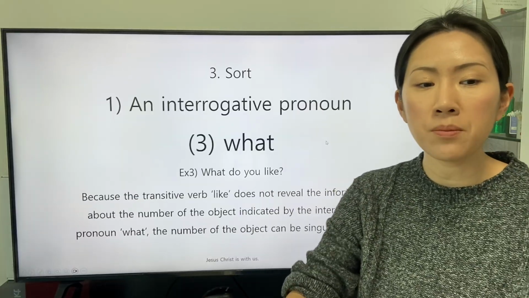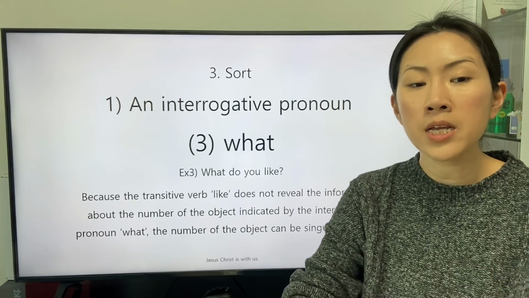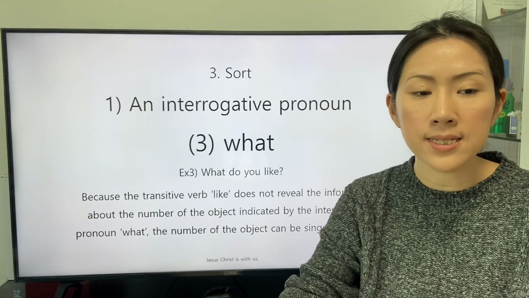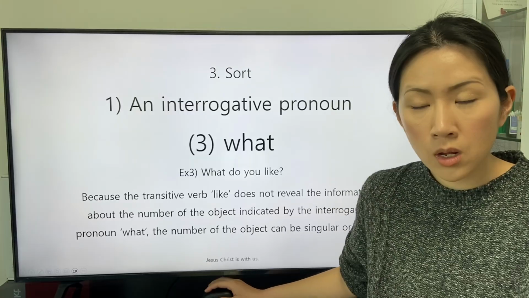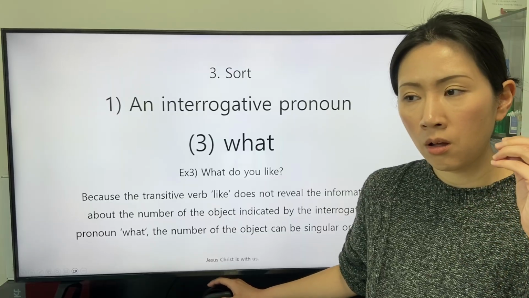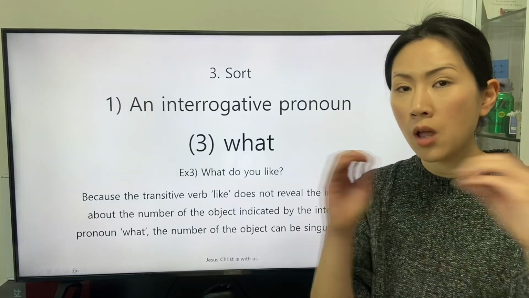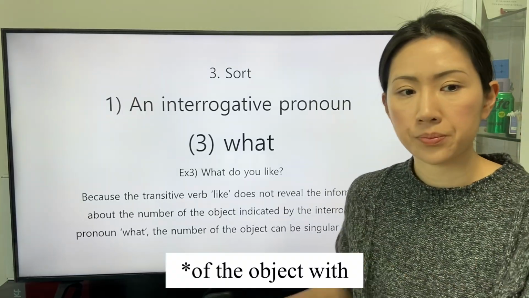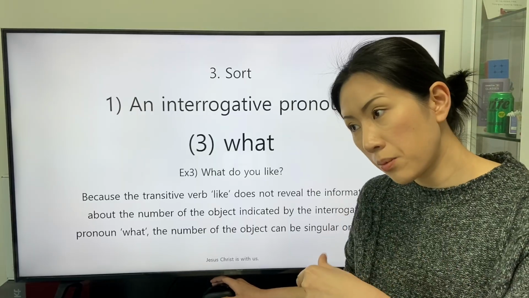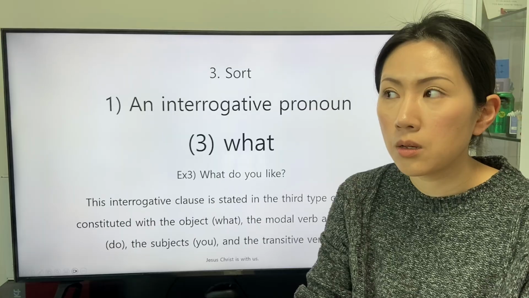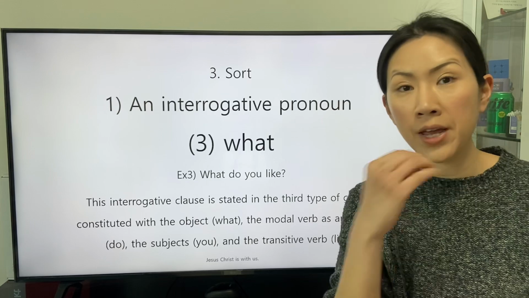Because the transitive verb like does not reveal the information about the number of the object indicated by the interrogative pronoun what, the number of the object can be singular or plural. The object of a transitive verb or a preposition does not reveal the number in the form of the transitive verb or the preposition, because it is about the orientation of the conveyance.